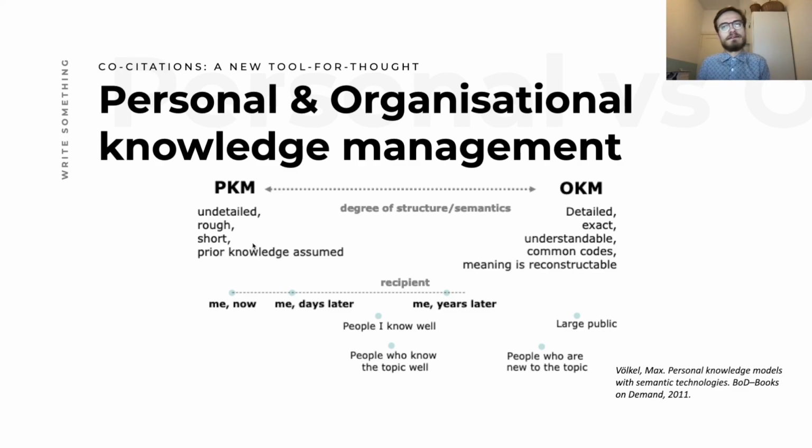That means that, in conclusion, if you want to do it efficiently for personal knowledge management, you should write undetailed, rough, and short, and try to keep the structure to a minimum. While if you write to a larger public and make a knowledge management system for that, it should be a lot more detailed, a lot more exact, understandable, and structured, especially structured.